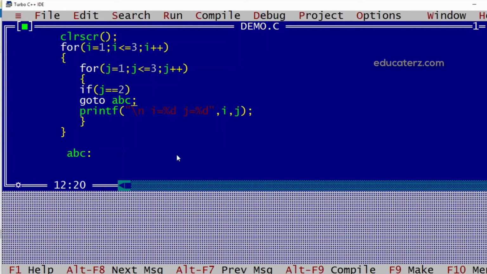So here we have seen the use of break, continue, and goto. Break is used if I want to come out of the loop. Continue is used if I want to go for the next iteration. Goto can be used if I want to jump directly to a particular statement. Now in the next tutorial we will check out functions. Thank you.